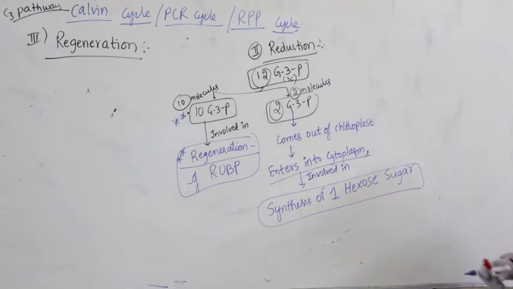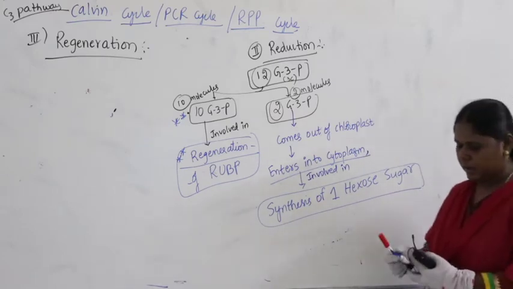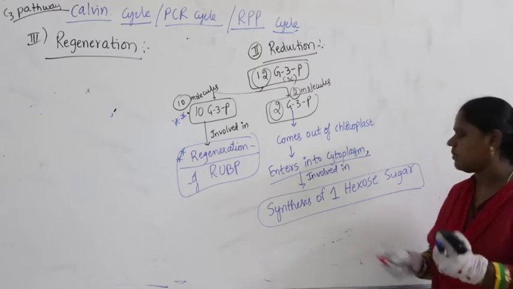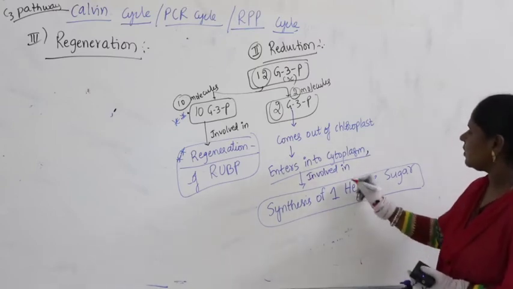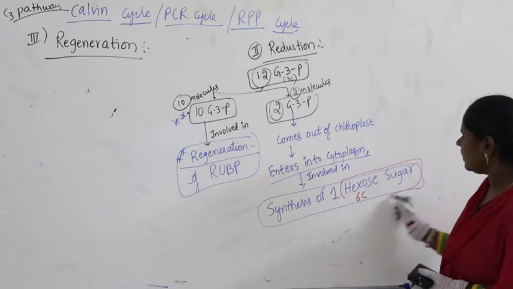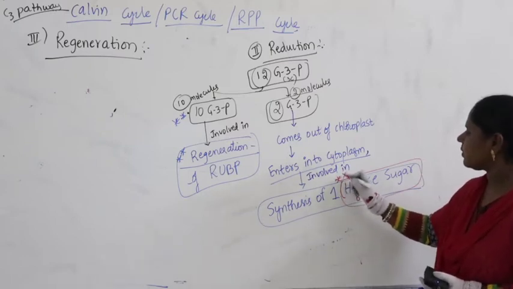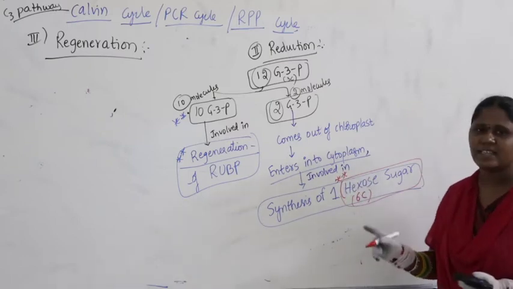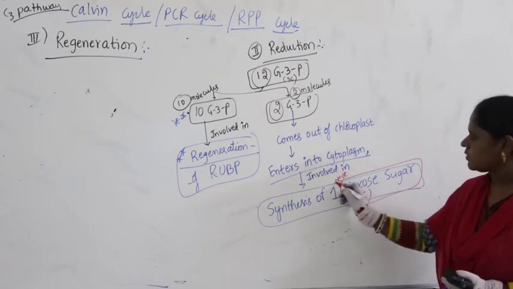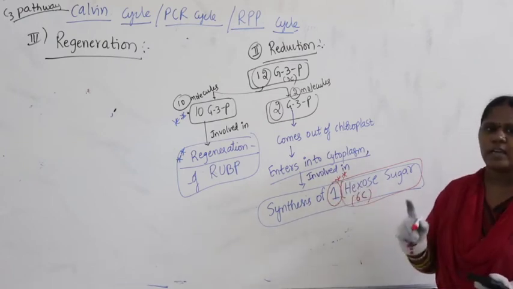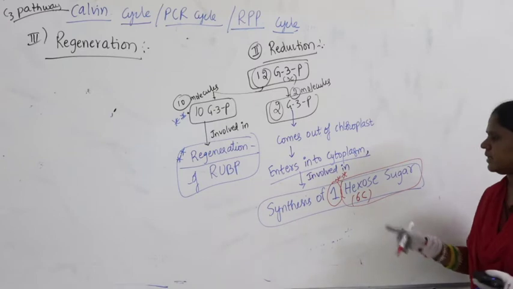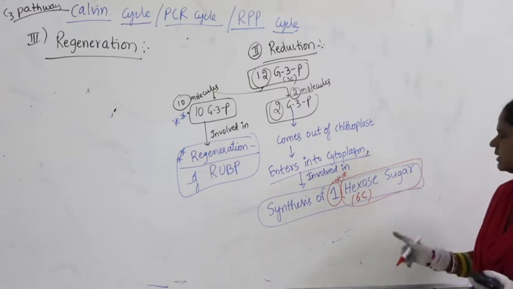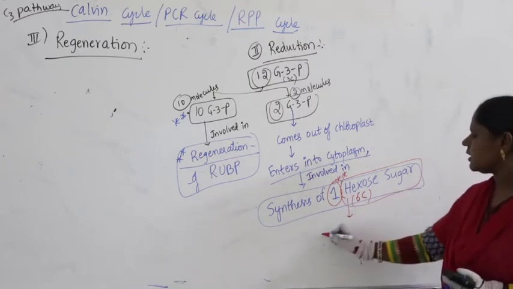Hexose sugar meaning how many carbons will it have? Hexose sugar means it has 6 carbons. This is very important. How many hexose molecules are synthesized? 1 hexose molecule is synthesized. What is that hexose sugar mostly?